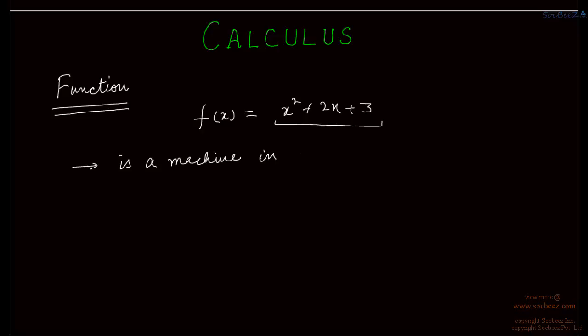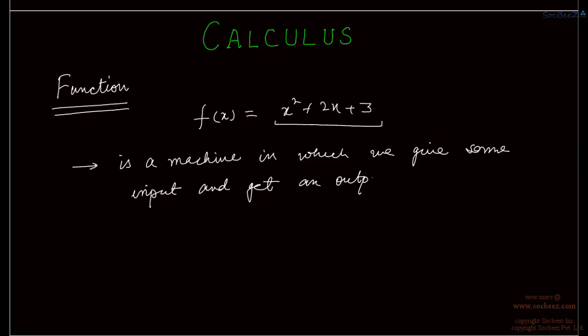in which we give some input and get an output, right? Okay. So basically it is a relation.